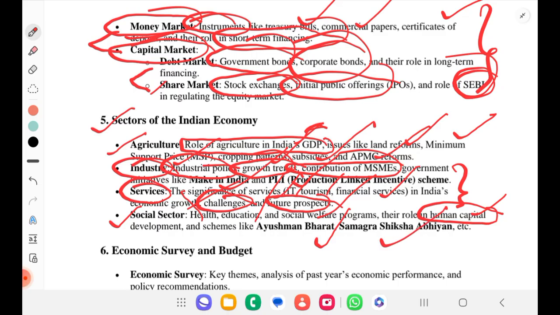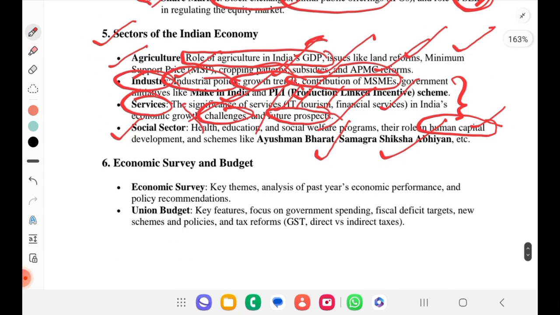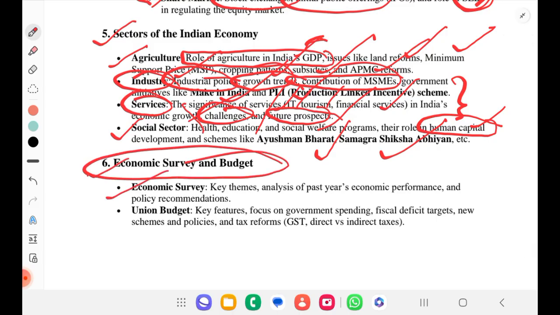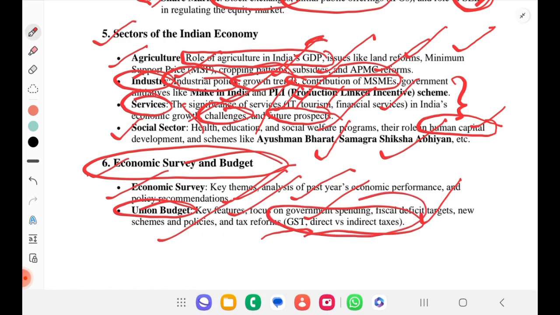Okay. Finally, we will get into economic survey and budget. We will understand what is the economic survey, key themes, analysis of past year's economic performance and policy recommendations. Also about the Union Budget, key features, focus on government spending, fiscal deficit targets, new schemes and policies, and tax reforms recently happened, that is about GST, direct and indirect taxes.